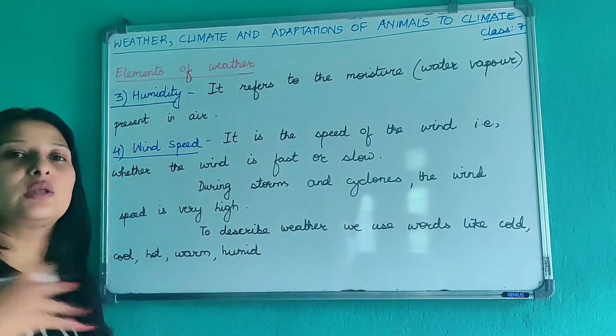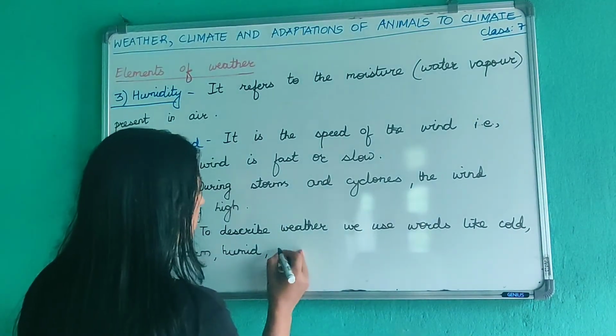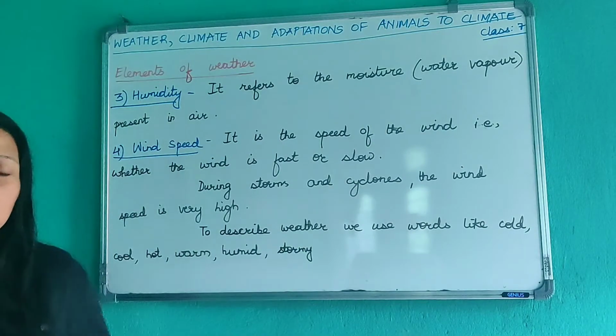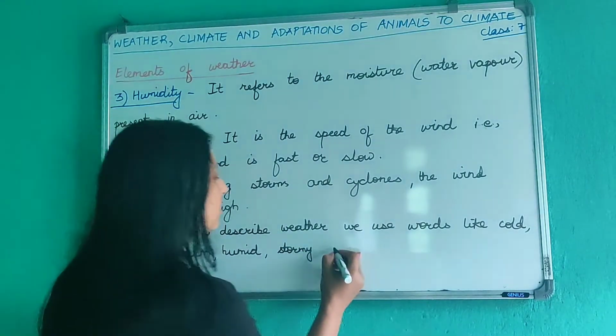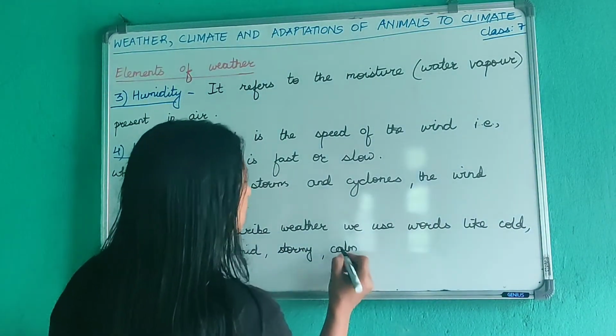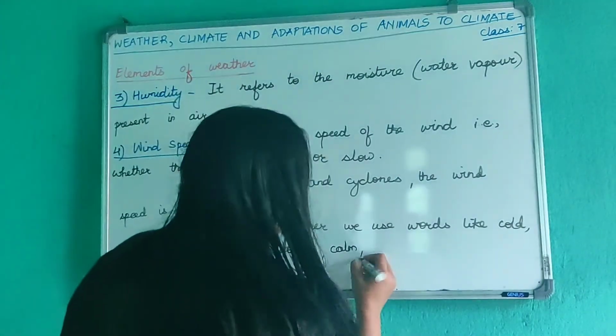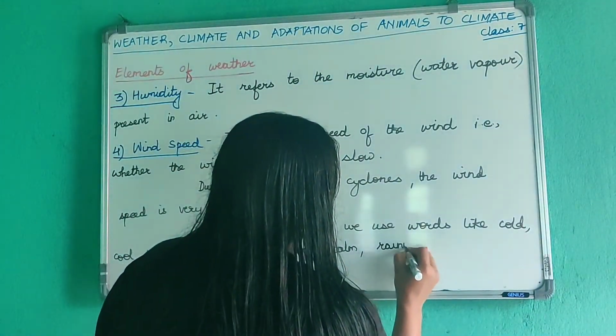We call the weather humid, or we also use the word stormy. If there is no wind, we say it is calm weather, or we also use the word rainy, if it is raining.